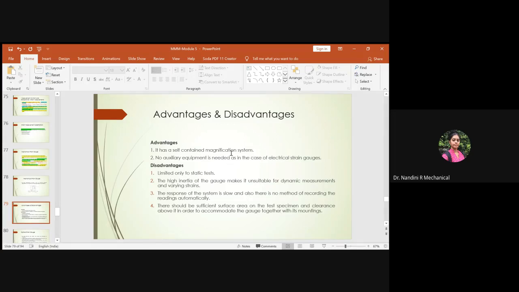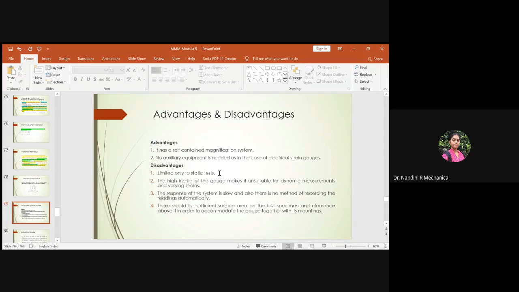So these are the two plus points of a mechanical strain gauge, but along with them you have some restricting factors as disadvantages. What are those? These mechanical strain gauges are limited only to measuring static characteristics. We studied the static and dynamic characteristics during the first part of the measurements, right?